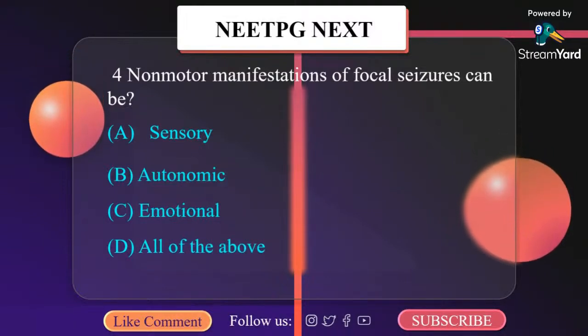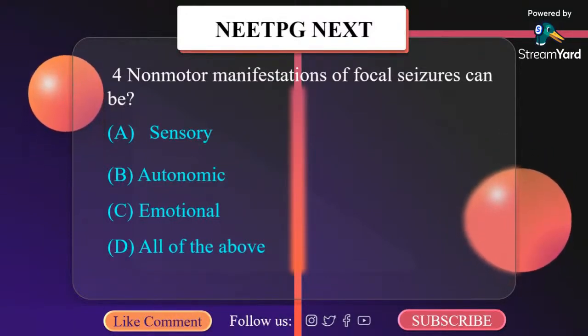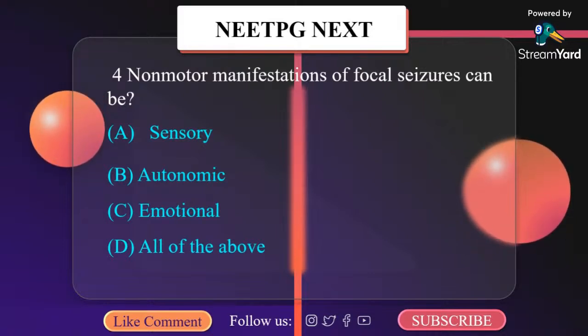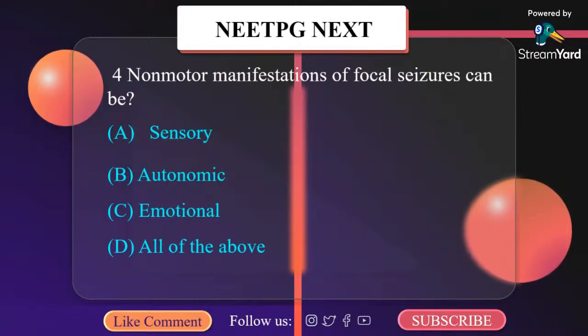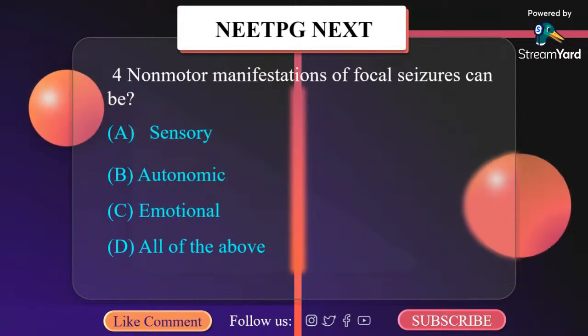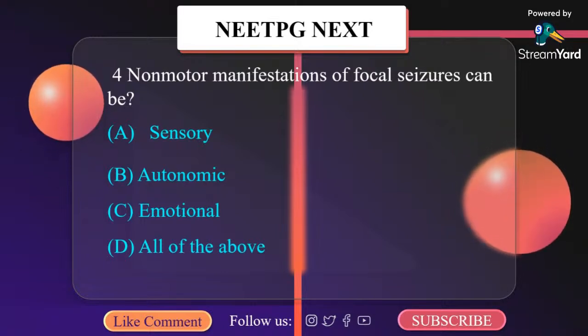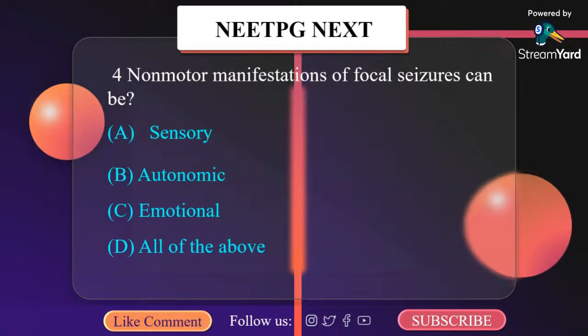Non-motor manifestation of focal seizures can be A. Sensory, B. Autonomic, C. Emotional, D. All of the above. So what do you think is the correct answer here?